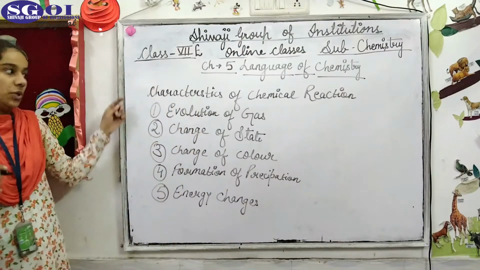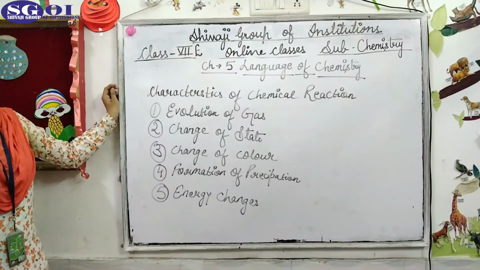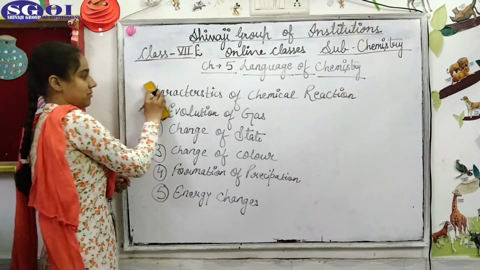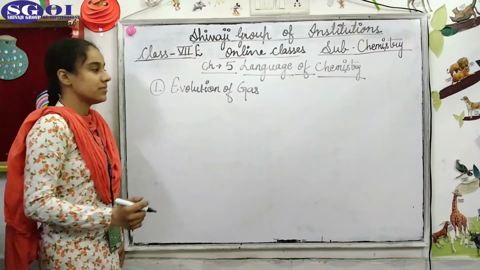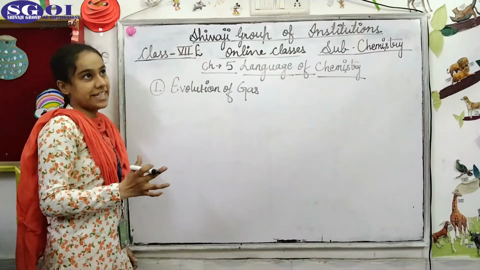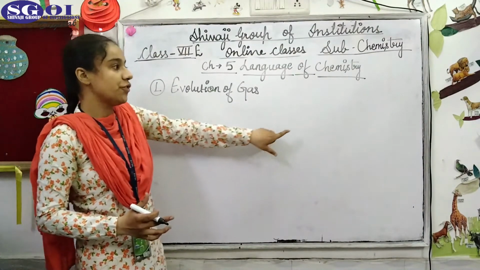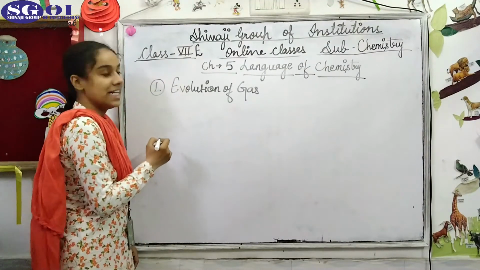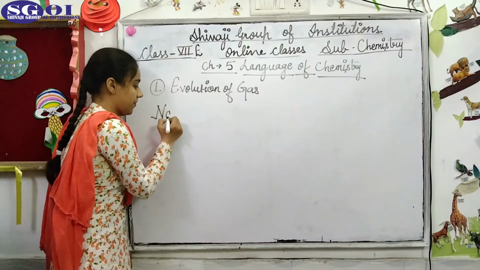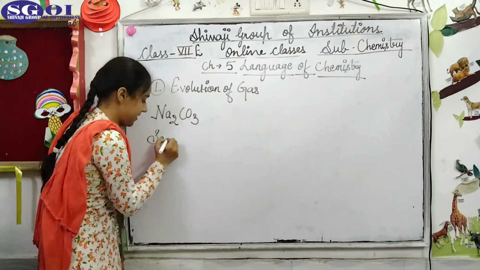Now one by one we are going to discuss all these characteristics by taking example of chemical reactions. In this type of chemical reactions, two substances are taken and chemically they are reacted, and after the formation of product a gas is evolved. Let's take the example of sodium carbonate, Na2CO3, sodium carbonate.